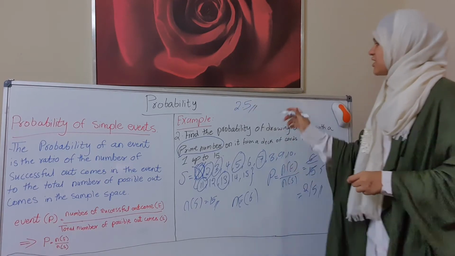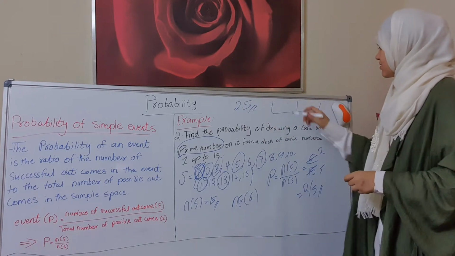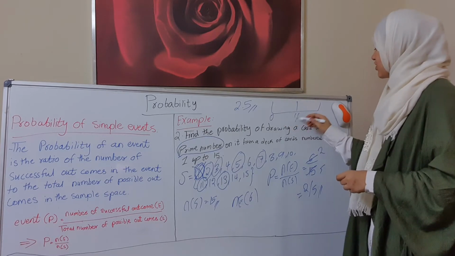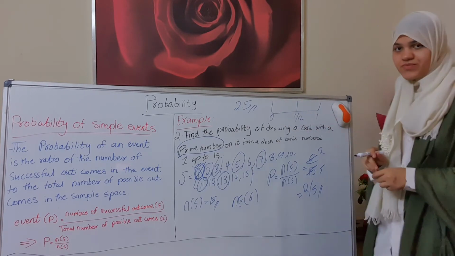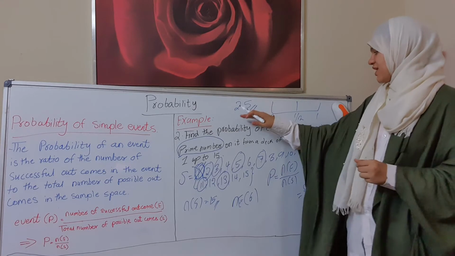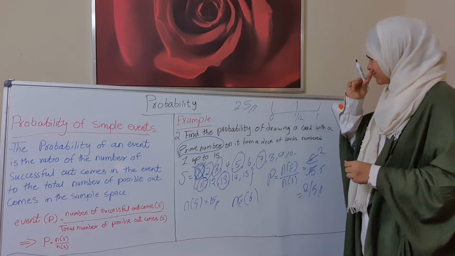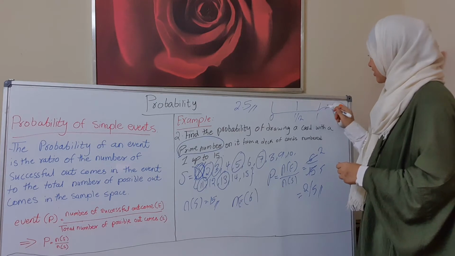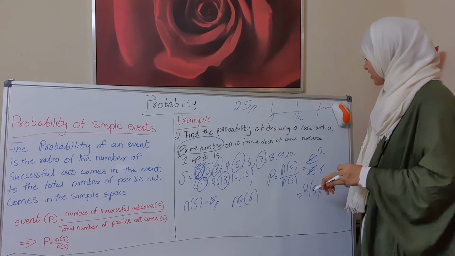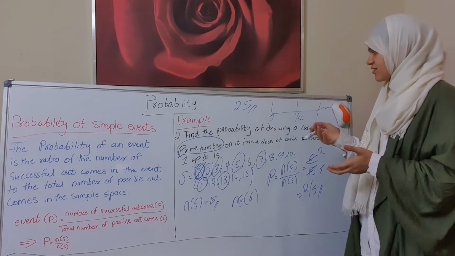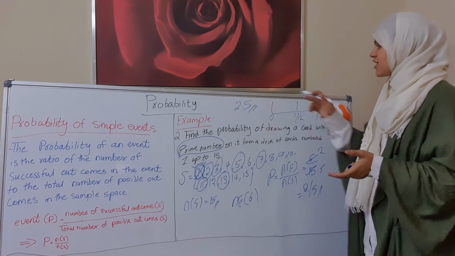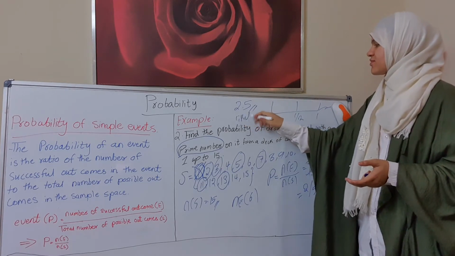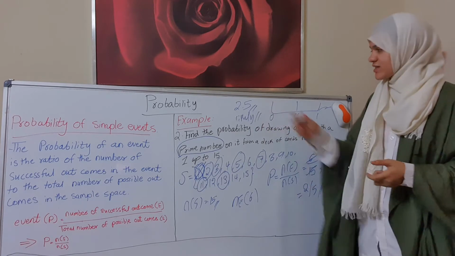Now on the scale, here 0, here 1 over 2, and here 1. Okay, 2 over 5 should be from here, so it is less than 1 over 2. So it is unlikely.